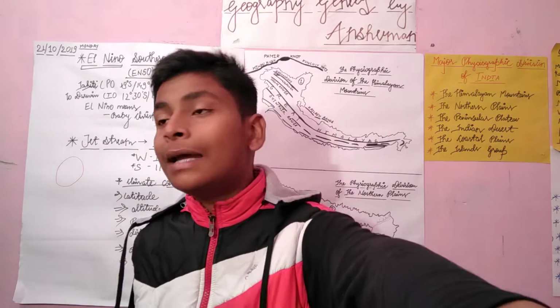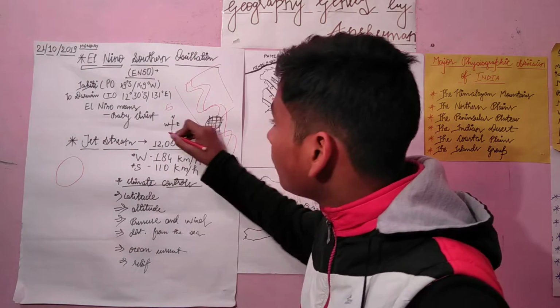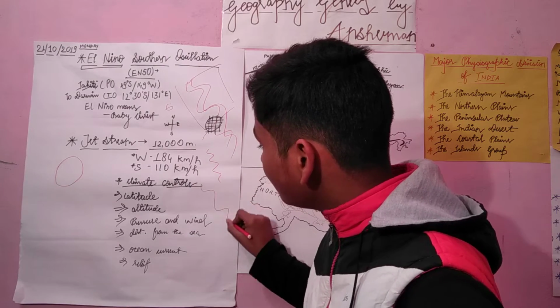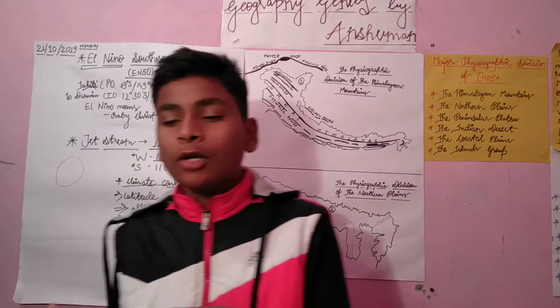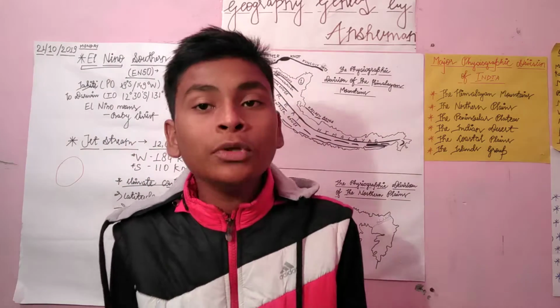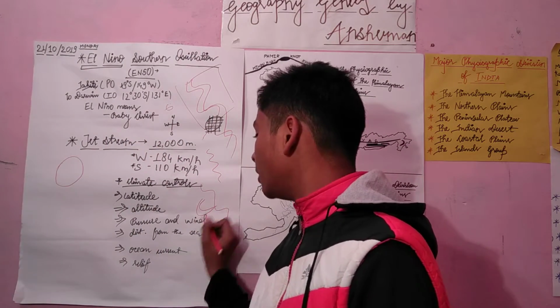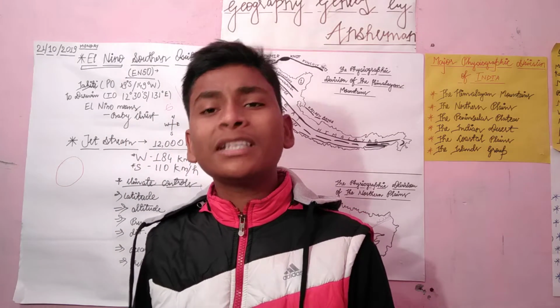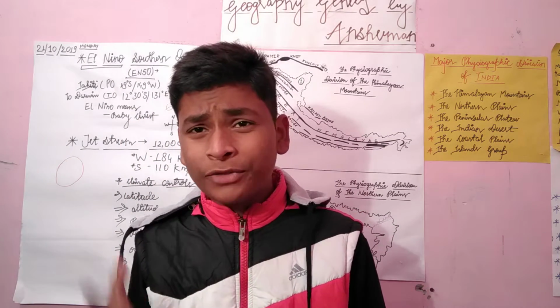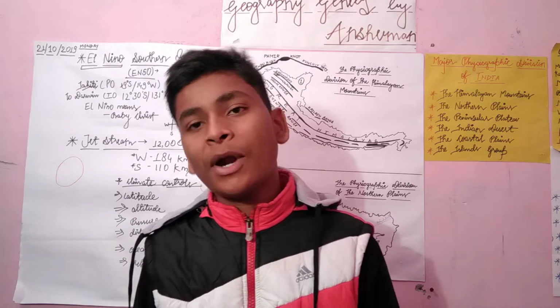Meanders are these things, and the oxbow lake is something like this. When the patterns are made back to back like this, something like this is formed. This is a bow type of structure, and what will happen? The meanders somewhere break down, and this type of structure is found, and this is known as none other than the oxbow lake. So an oxbow lake is, you can say, a cut-off piece of the meanders, and that is one of the parts of these things.